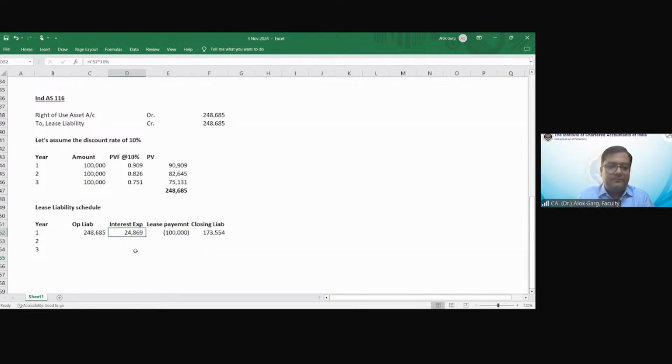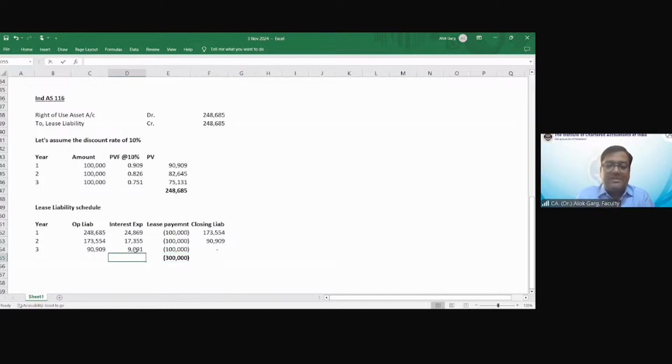Again, I'll recognize interest expense on this amount, 10%. I'll pay again 1 lakh rupees in the second year. This is my closing liability. I'll pay 1 lakh rupees again, and my liability becomes 0. What is the total payment I have made? 3 lakh rupees I have made.